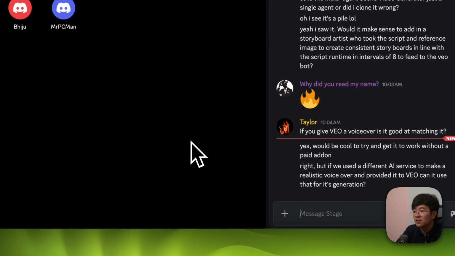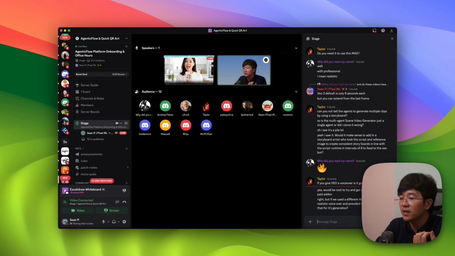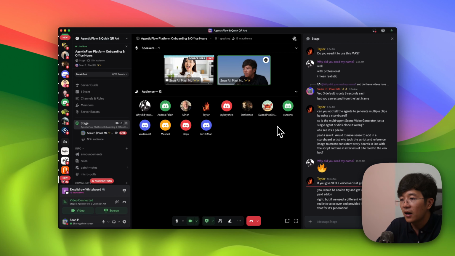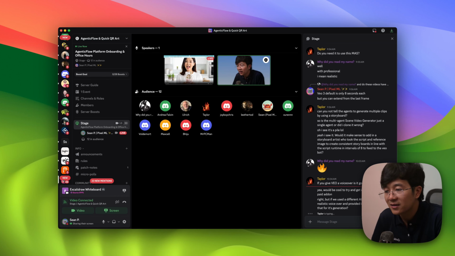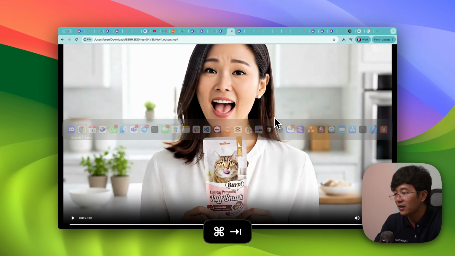I think this is not bad, right? Because VO3 can generate the voice matching with the lip sync, and it's quite okay. So that's why it makes it simpler for us. But if we're not really satisfied with this one, we can always split that process into multiple steps, where the voice is generated by 11 Labs and the lip sync comes after, and we only keep VO3 for the motion of the character. I don't know this one yet. I have to test this one, but I think it can be done.